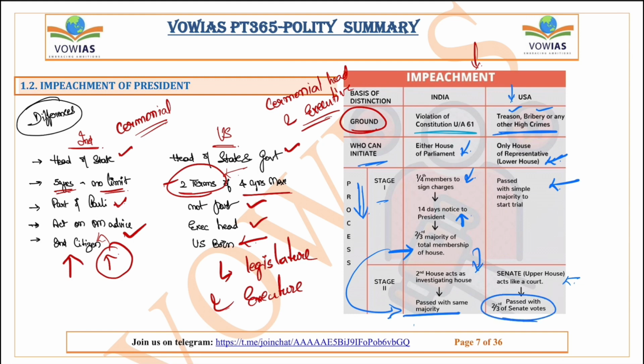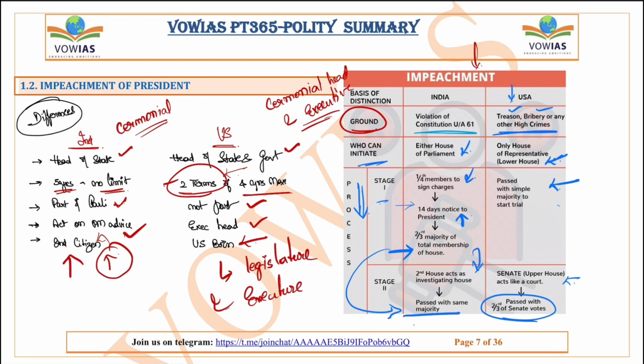It has to be passed with two-thirds of Senate votes. Okay. So this is the basic impeachment process in both India and the United States. In India, it is one-fourth of members signing the charges, but in the United States, it is just a simple majority in the first stage, in the lower house. Right. This is what it is about impeachment and the differences between the Indian president and the United States president.